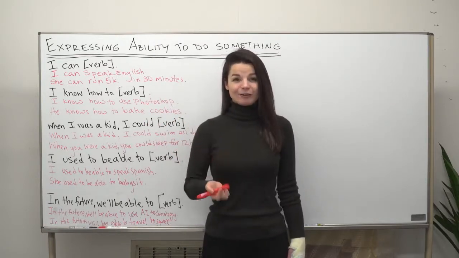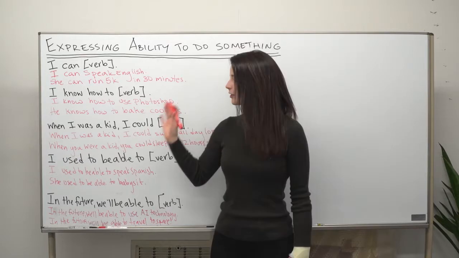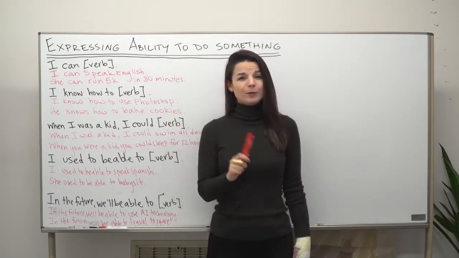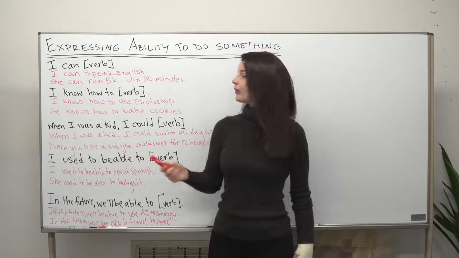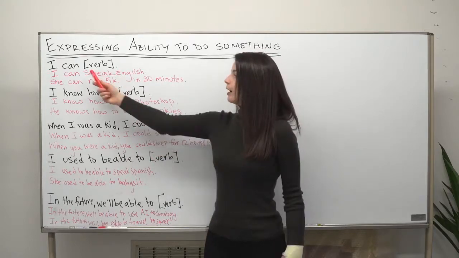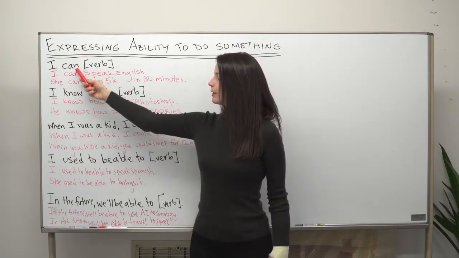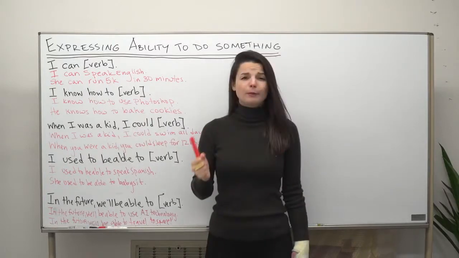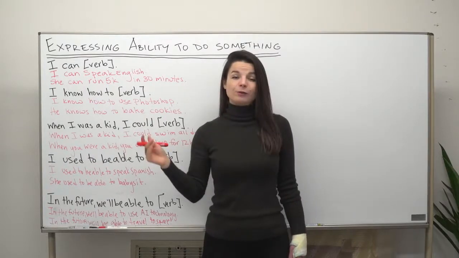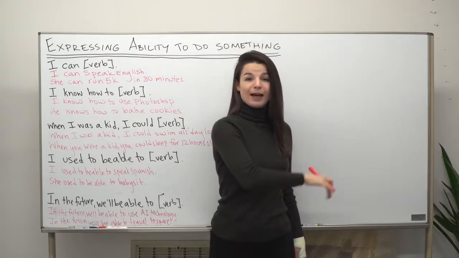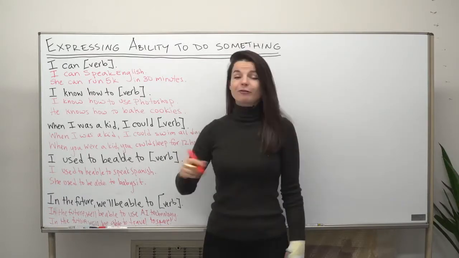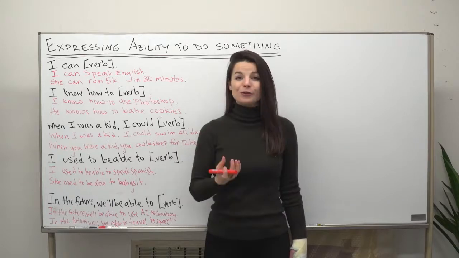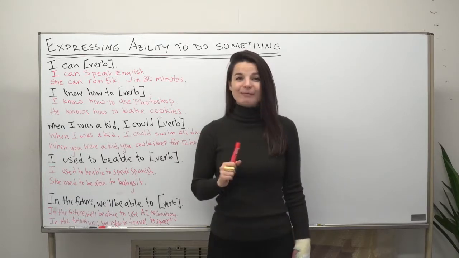All right, so these are a few ways that you can express your abilities in the past, the present, and in the future. These are just a couple of different patterns to do that, but please be careful. Some things that I've noticed are that often students will mix up the present tense "can" and past tense "could." So make sure to use past tense when you're talking about your abilities in the past. And make sure to use present tense for the things you are able to do now. So please keep that in mind.